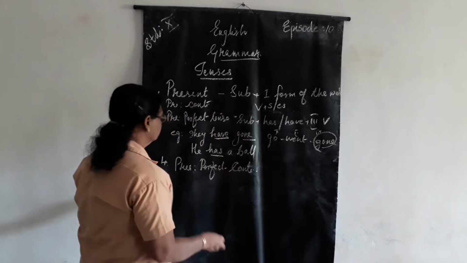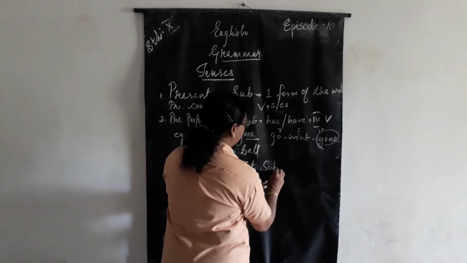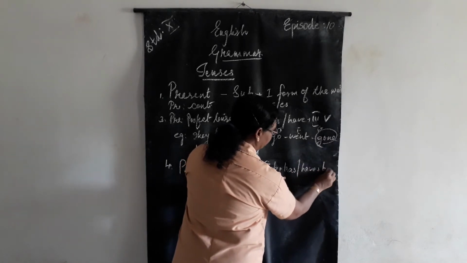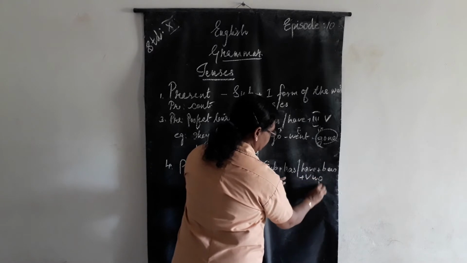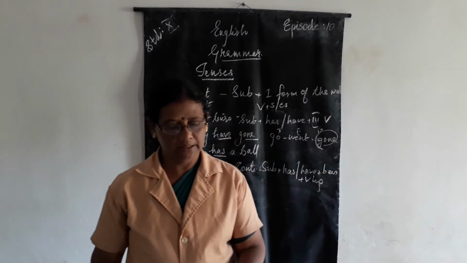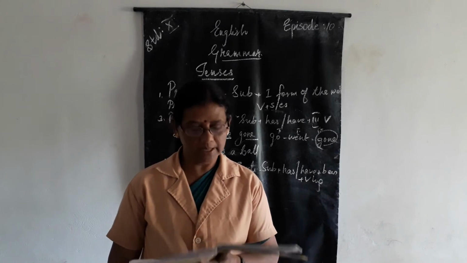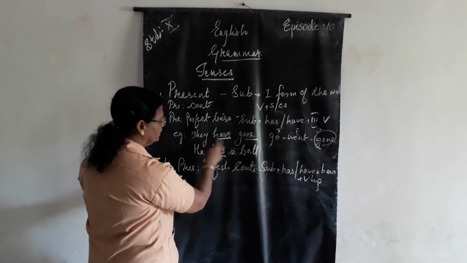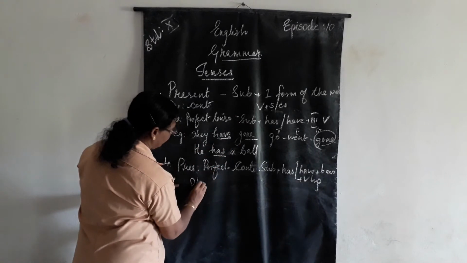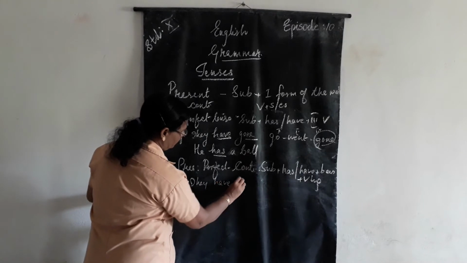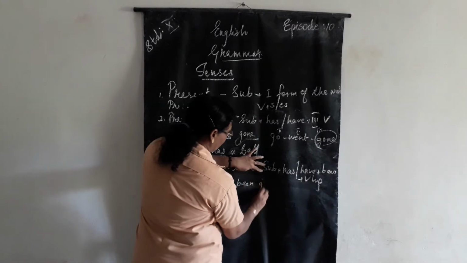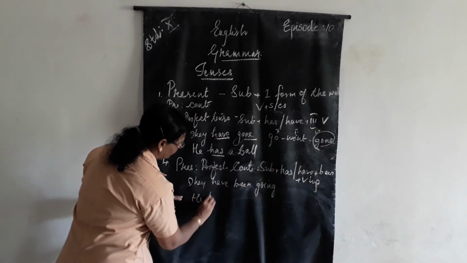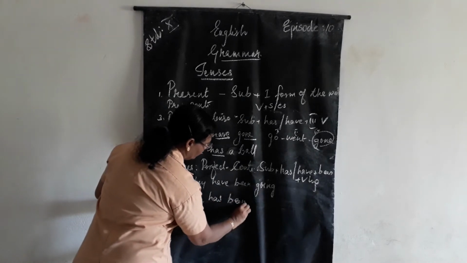There: subject plus has or have plus been plus verb plus ing. Clear to you? Now, if you can change this sentence: They have been going. He has been working.